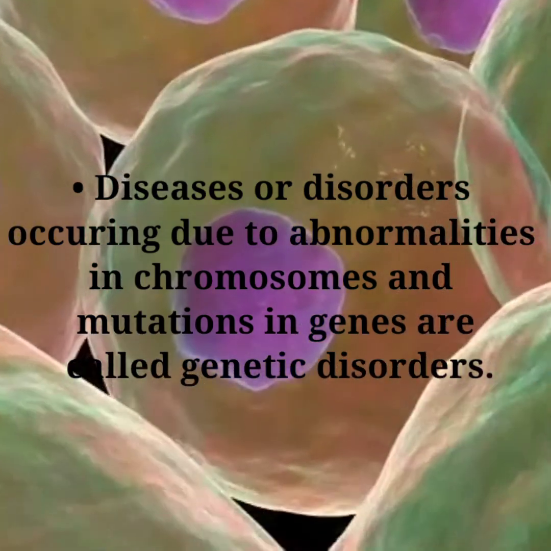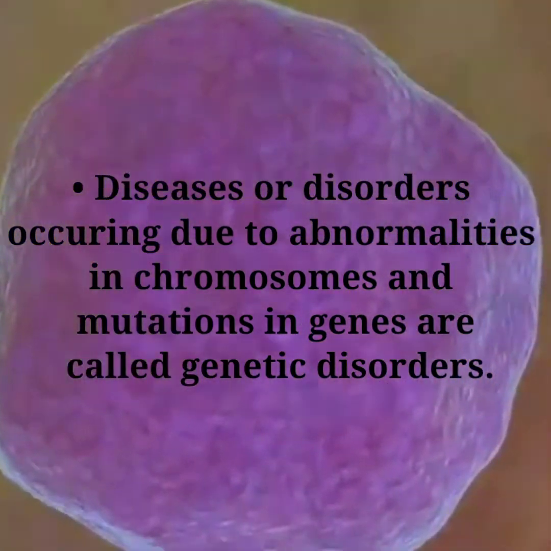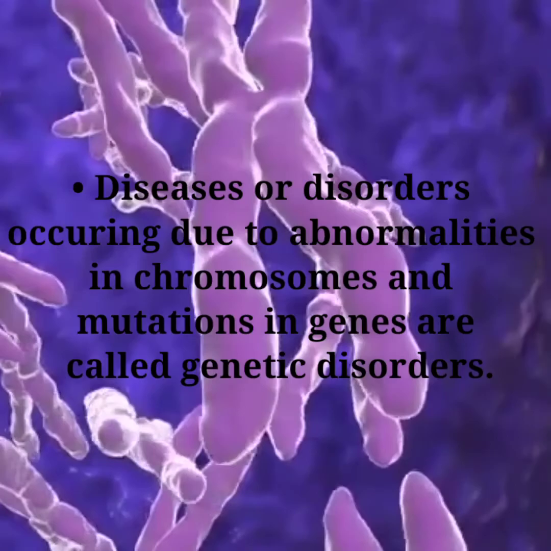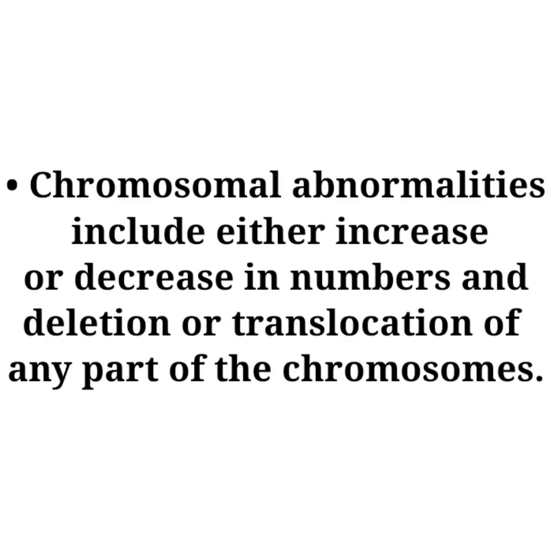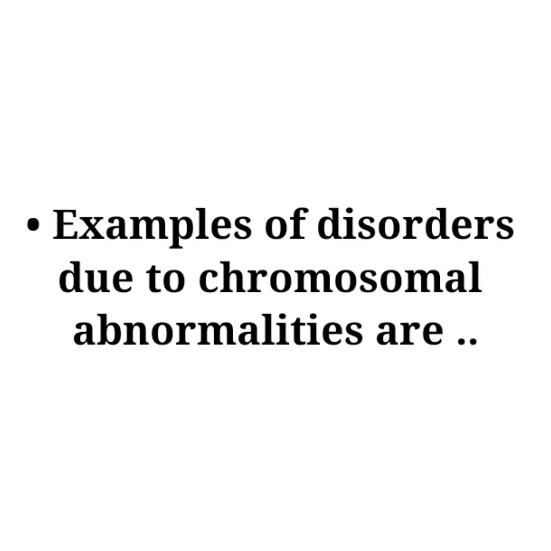What is the meaning of genetic disorders and what are the names of some genetic disorders? Diseases or disorders occurring due to abnormalities in chromosomes and mutations in genes are called genetic disorders. Chromosomal abnormalities include either increase or decrease in numbers and deletion or translocation of any part of the chromosomes.